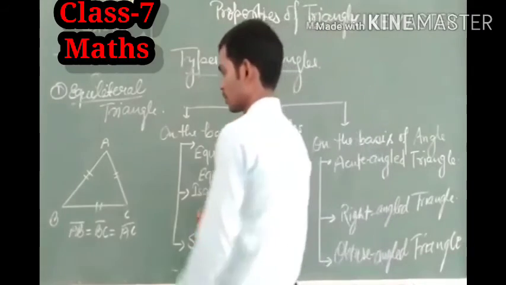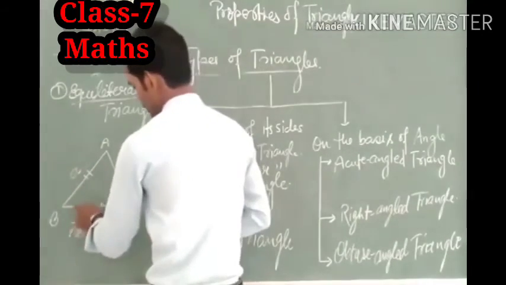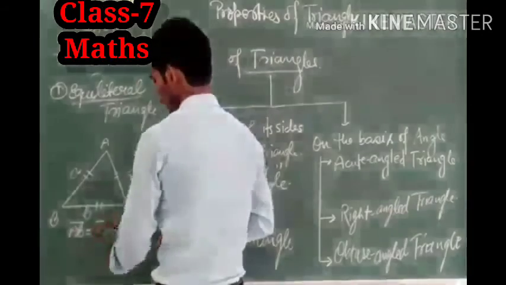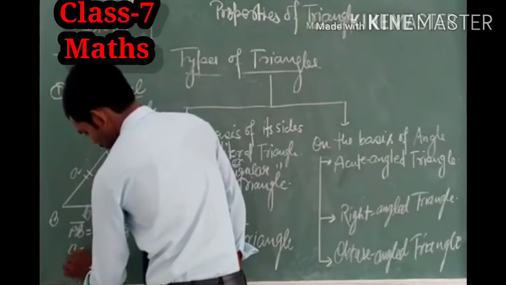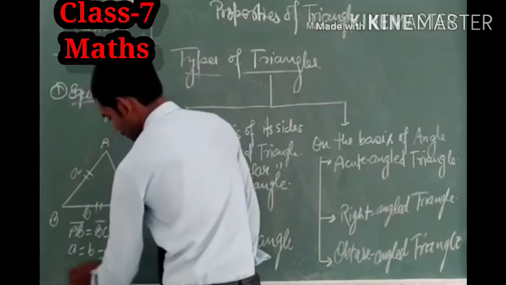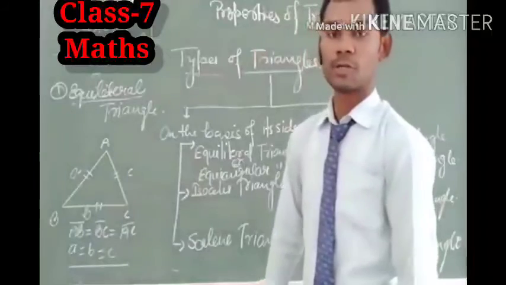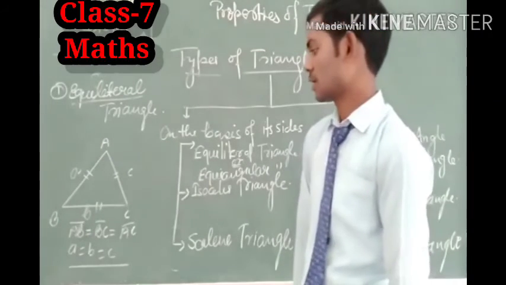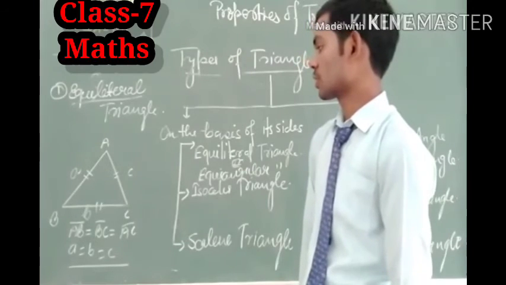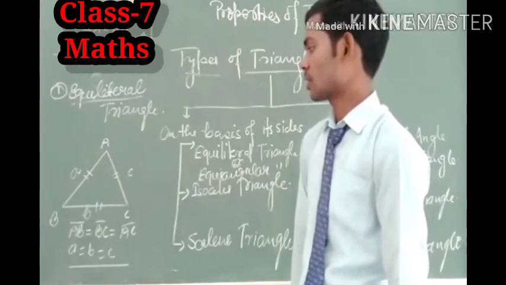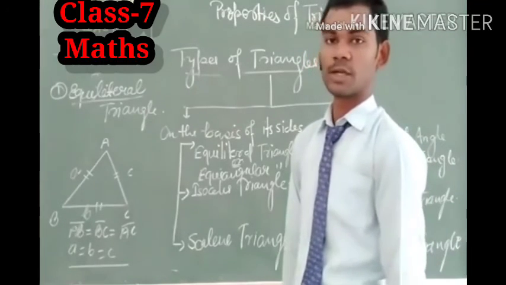So if we denote this line segment AB by small a, this by b, and this by c, then we get a = b = c, where a, b and c stand for the sides of the triangle. In this way we can say that this is the equilateral triangle, because in this figure all its sides are of equal length. Therefore, it is the equilateral triangle.